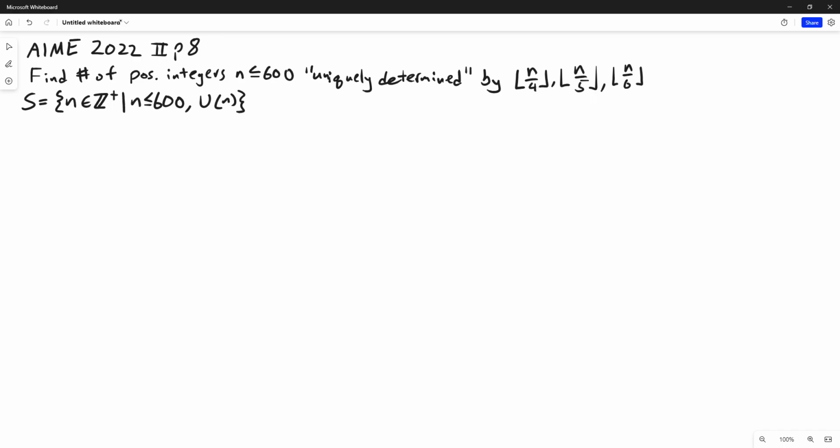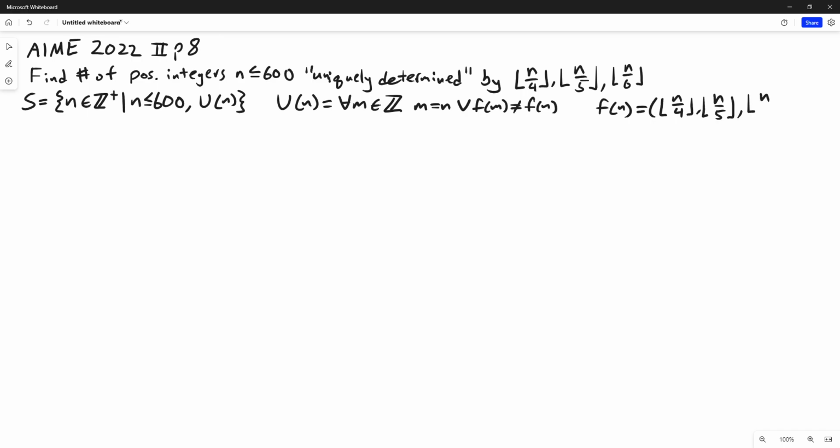So how am I going to express u of n? I'm going to say for all m in the integers, m is equal to n, or f of m does not equal f of n, where f is just a triple of these floors: floor n over 4, floor n over 5, floor n over 6. And then the problem will be to find the number of elements in S.